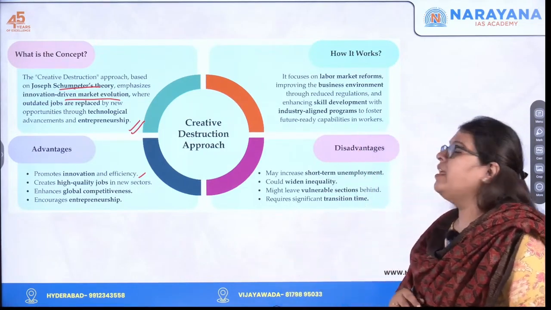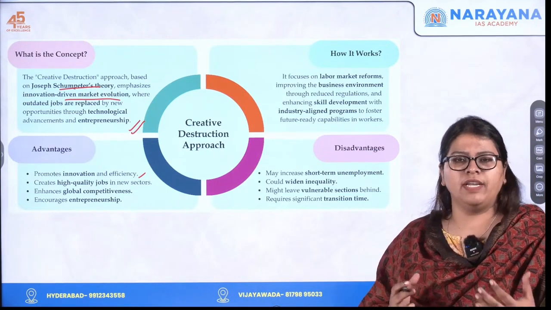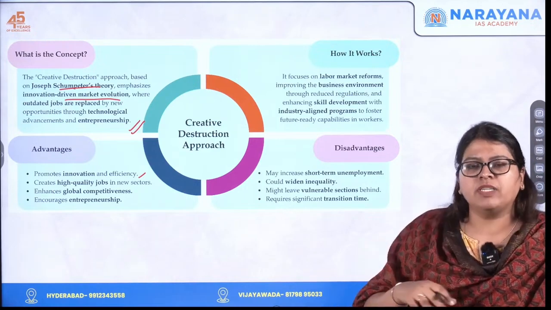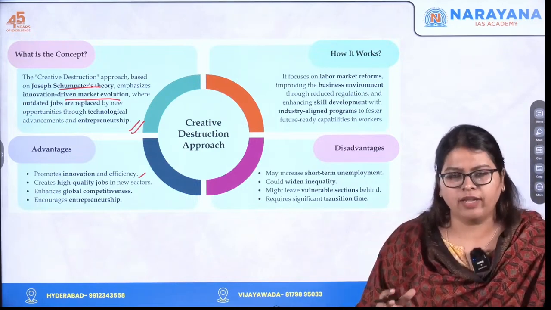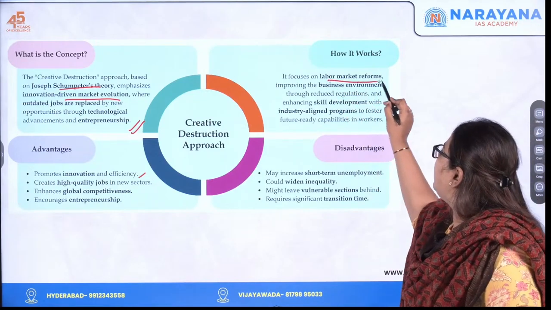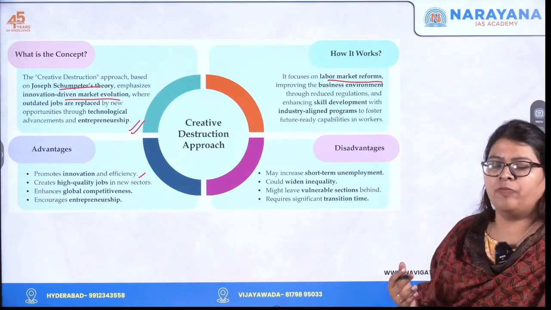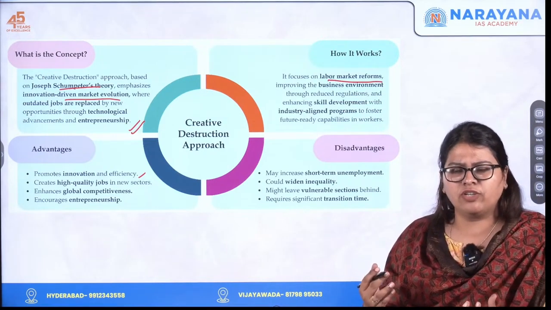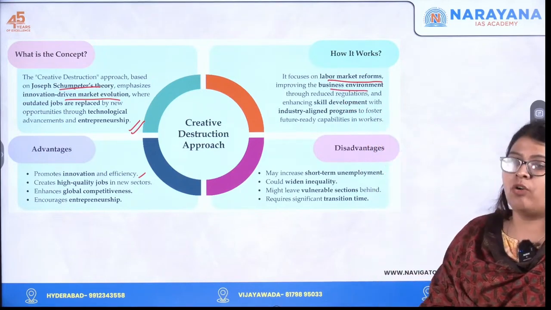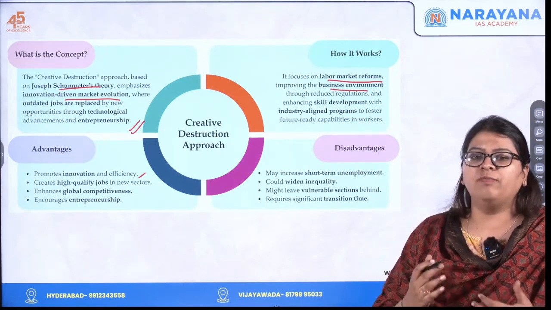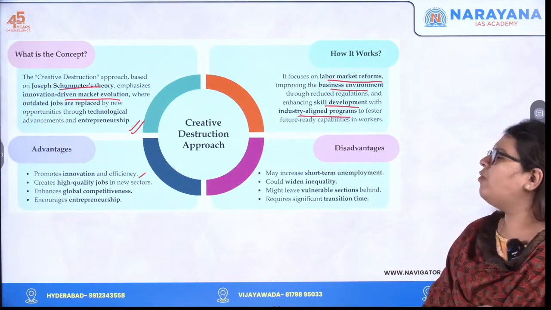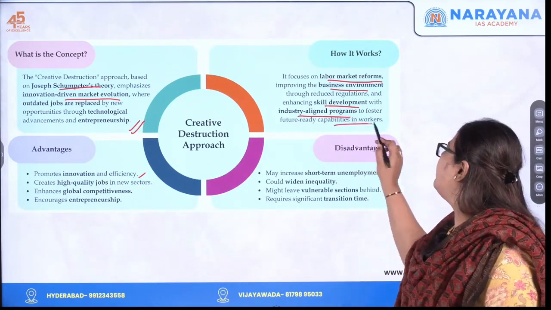How is it going to work? For example, if the Indian government tomorrow comes up with a creative destruction approach, they will first perform reforms in the labor market. Whatever changes are required in the employment market, they will make. So it focuses on labor market reforms. By reducing stringent regulations and giving approvals quickly, it is going to improve the business environment. And when all this is done, there's going to be more focus on skill development, with industry-aligned programs in order to foster future-ready capabilities in the workers.